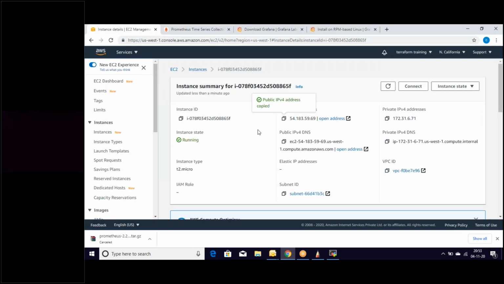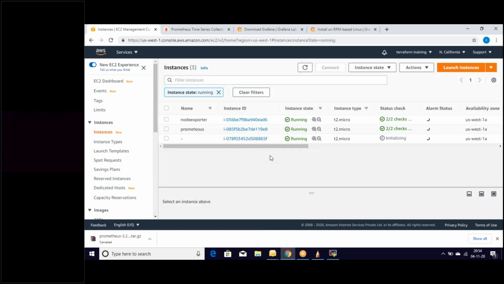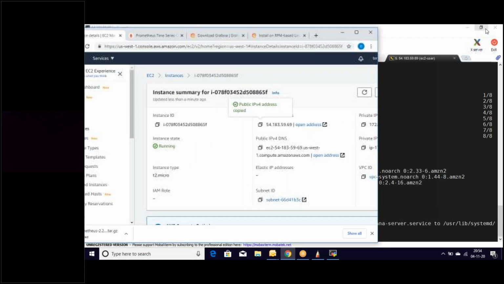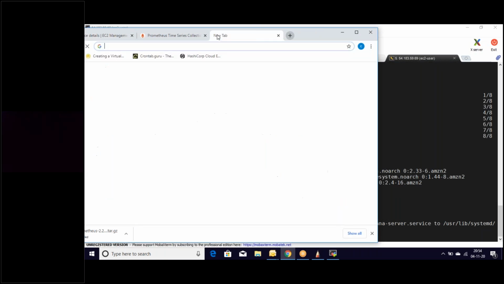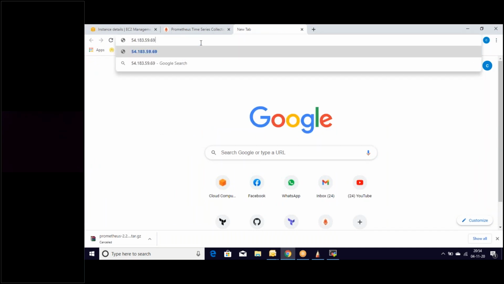So let's explore Grafana now. Let's go to EC2. Go to running instances. This is the server which we have configured for Grafana. Let's use this public IP, followed by the port number.